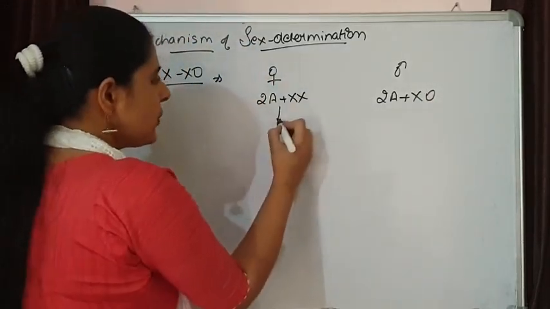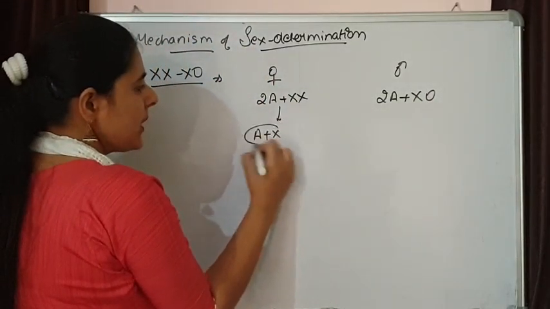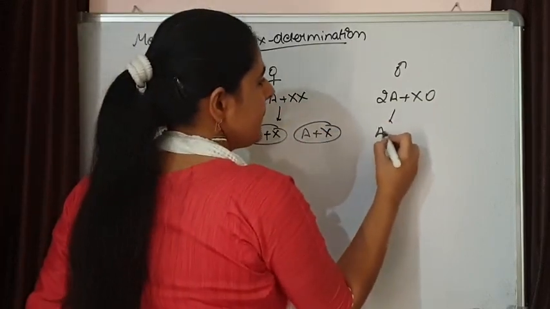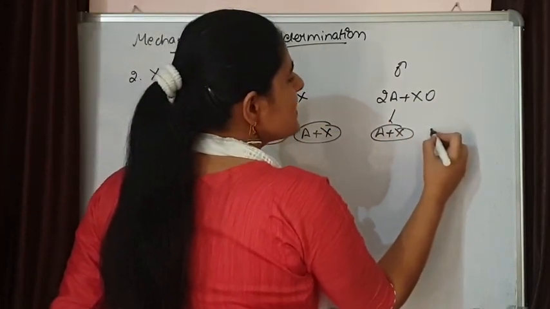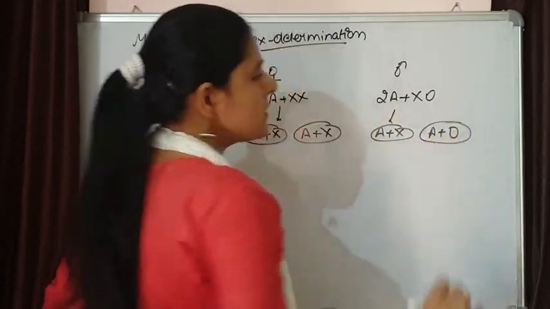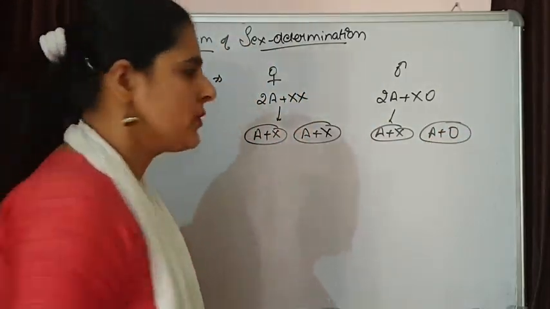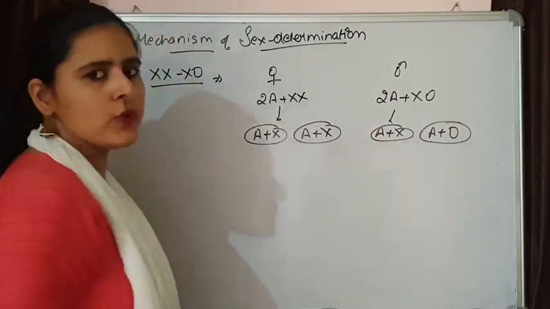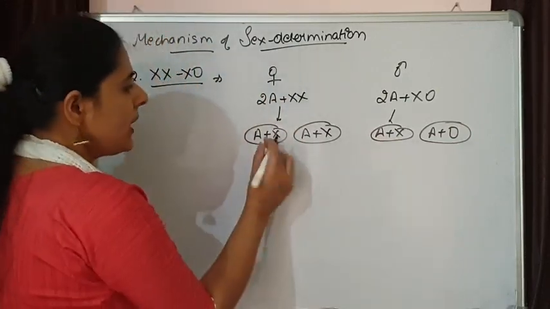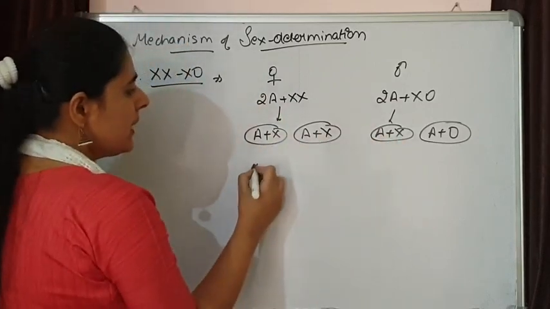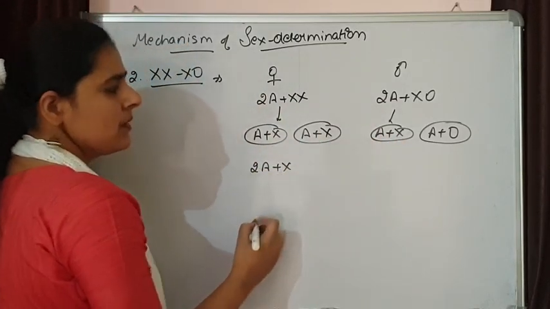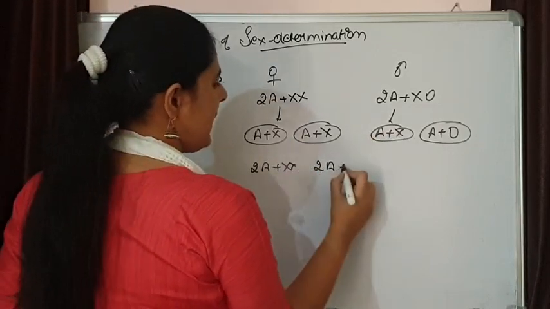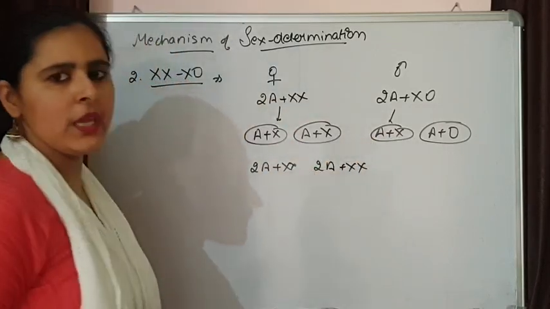When gametes are going to form, one type of gamete is A plus X, and the second one is A plus O. From here the gametes fuse, and if this combines with this one, it is 2A plus XX, and these will be females.